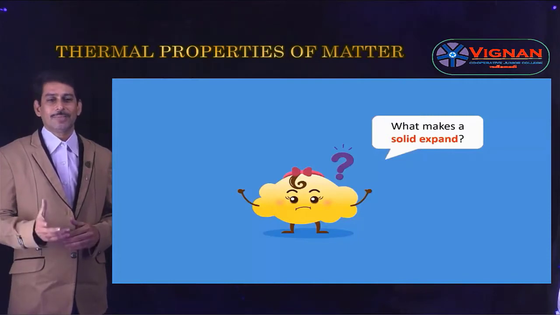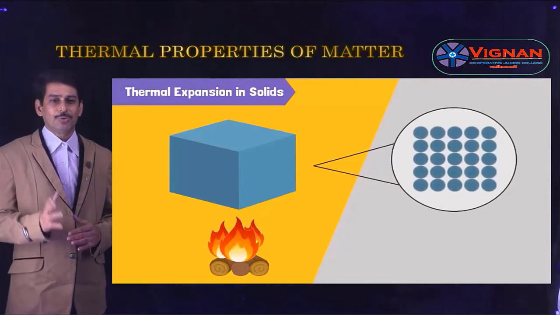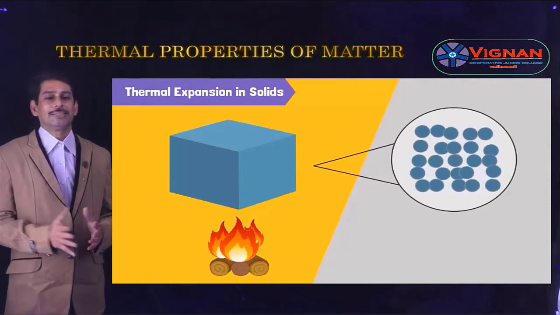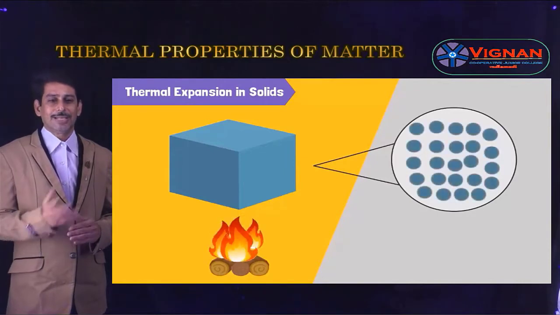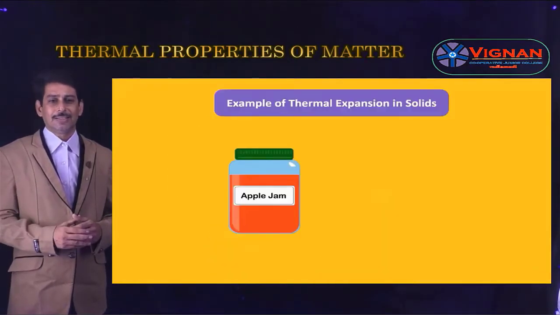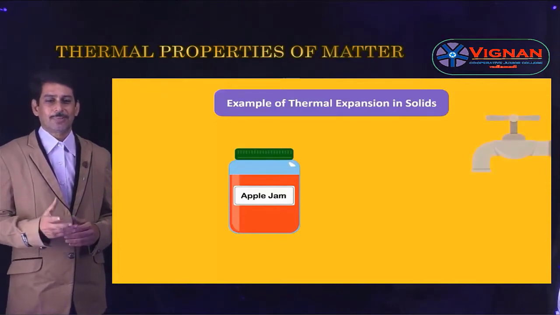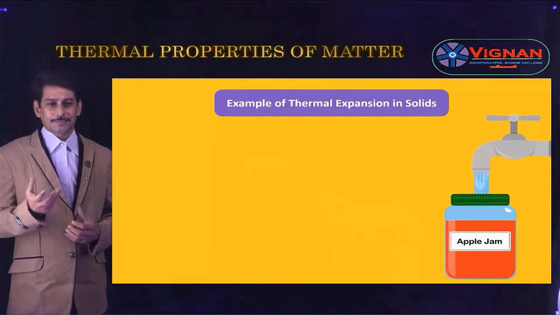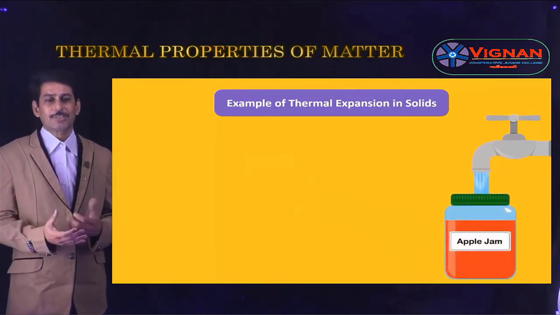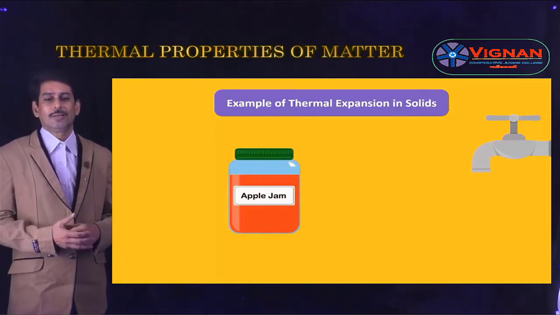Then what makes a solid expand? Whenever a solid is heated, the amplitude of vibration of its particles increases. Thereby there is an overall change in the shape of the body. That change may be in length or area or volume. Let us consider an example of expansion of solids. Whenever I consider a jar, when the cap of the jar is cooled or when cold water is poured on it, then we can easily remove the cap. So this is one of the examples of expansion of solids.